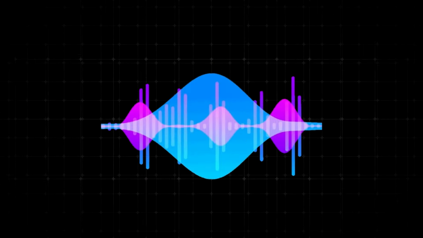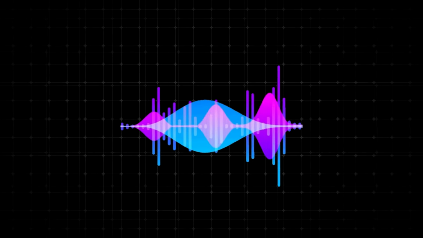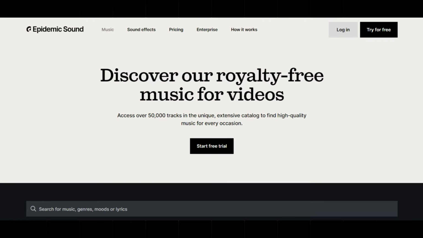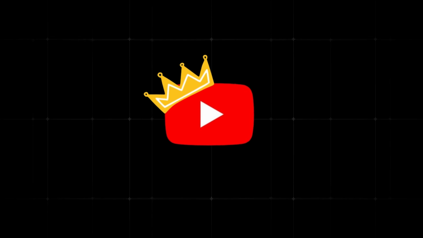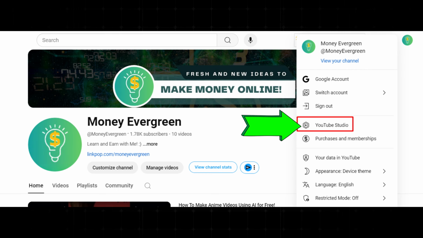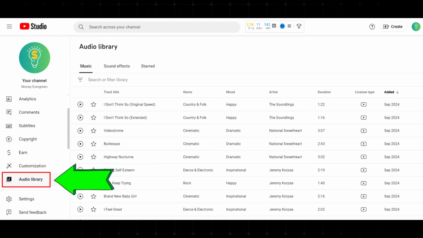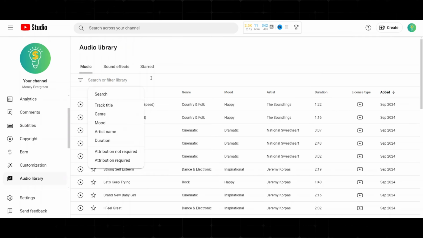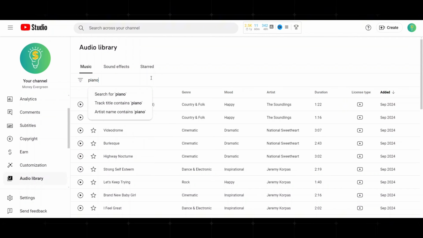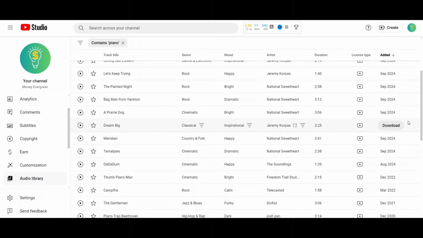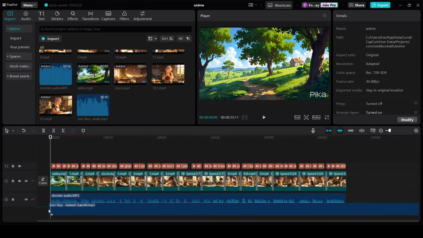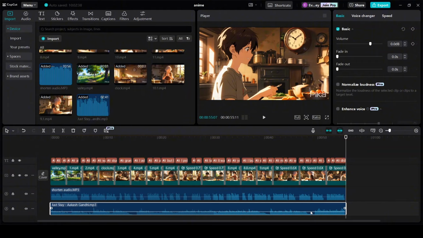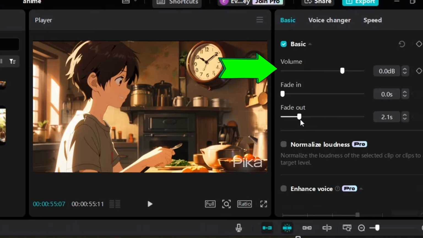Now the last part is to add background music. You can always get one from Artlist or Epidemic Sound, but you will need a paid subscription. The best option to go for is the YouTube library. Just head over to your Creator Studio, then click Audio Library. You can choose anything that would suit your story, but I suggest choosing piano because it's cinematic and subtle. Simply download the track and upload it on CapCut. Cut the excess in the end and adjust the fade out for a smoother ending and reduce its volume so it won't overpower the voiceover.